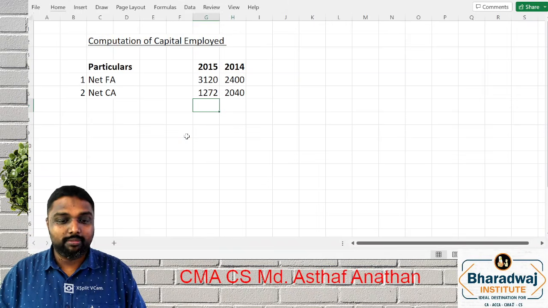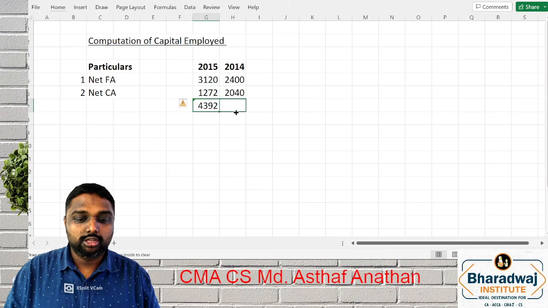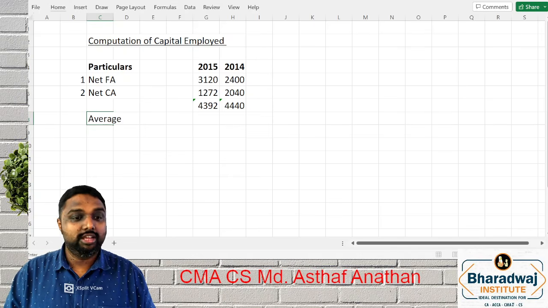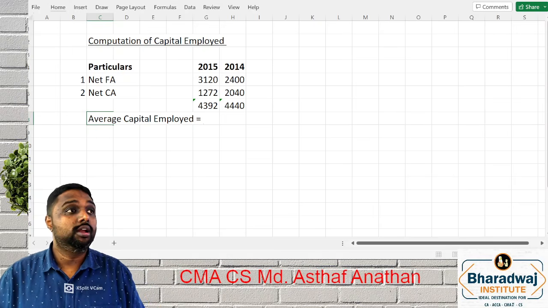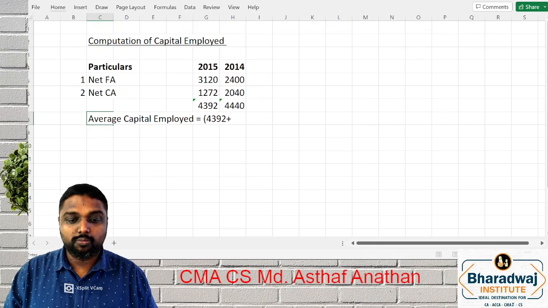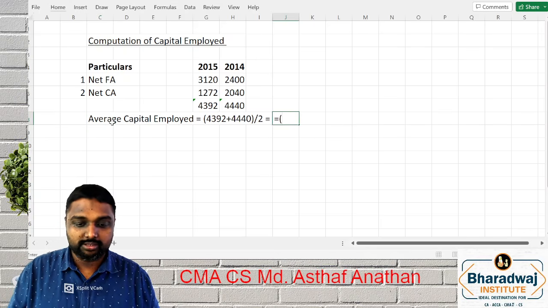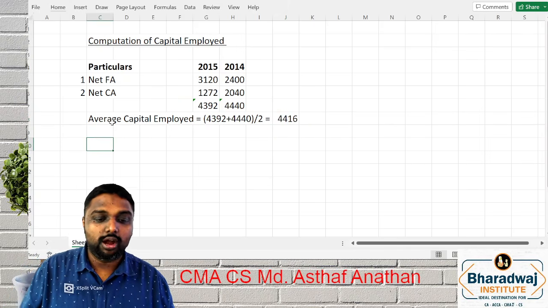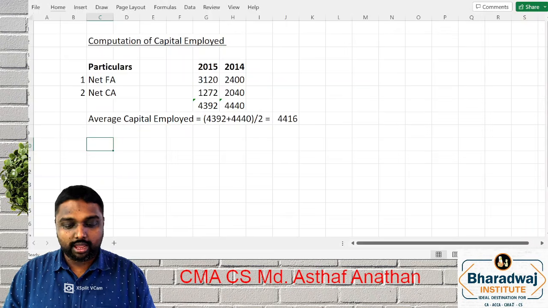So what is the capital employed? We have to take the total, my dear friends. This is the amount. We have discussed that only 1 year data is computed, so capital employed is the average only. What is the average capital employed? We want it to find the return on capital employed, for that purpose only. 4392 plus 440 divided by 2. What is the answer, my dear friends? Yes. Next, they were asking return on capital employed.